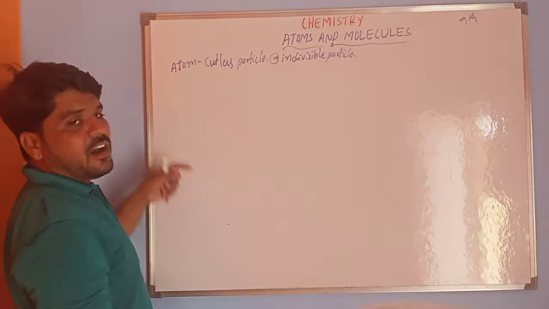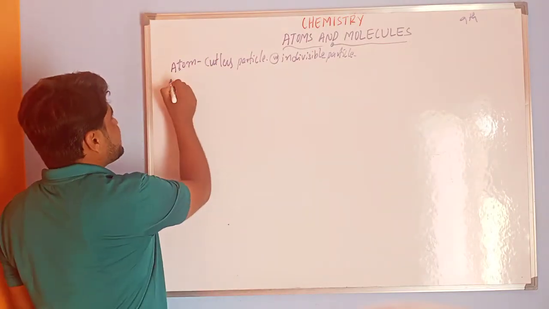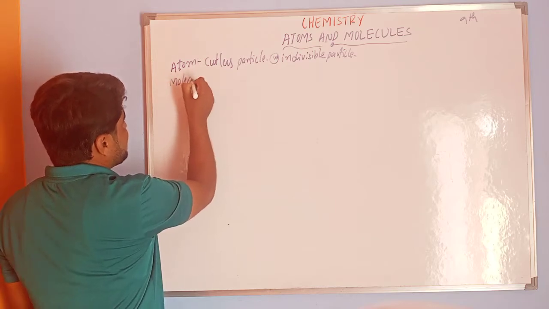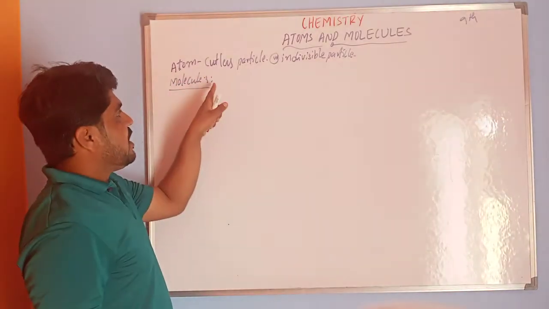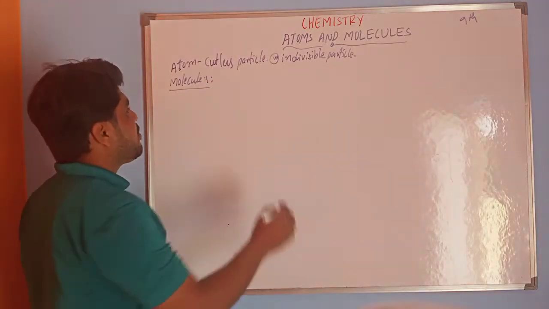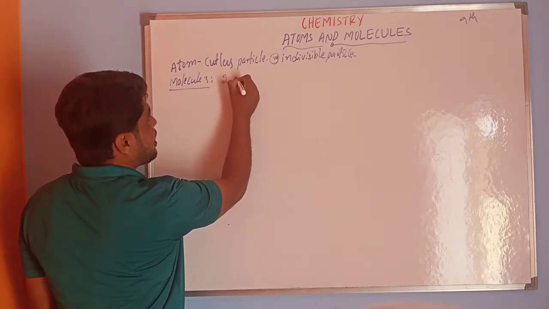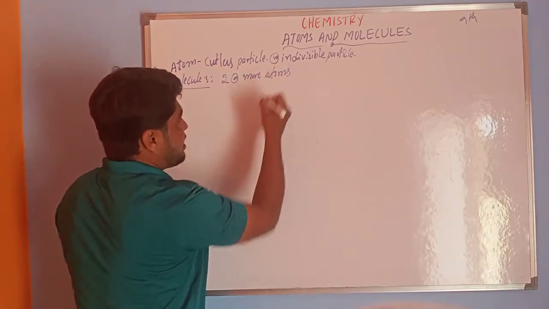Next, after atom, you have to study the molecule. What is meant by molecules? In general, molecules are a group of two or more atoms.